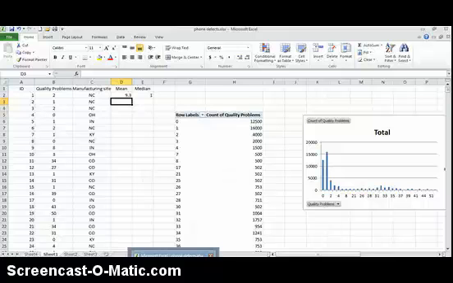So this sums up our measures of central tendency and how to use a pivot table and histograms to examine our data.